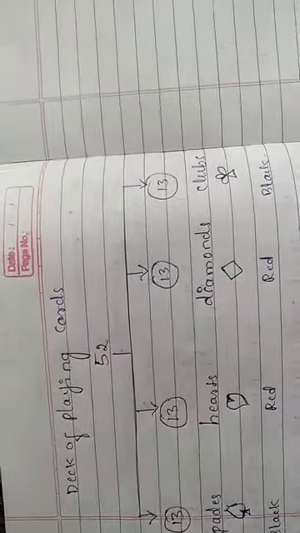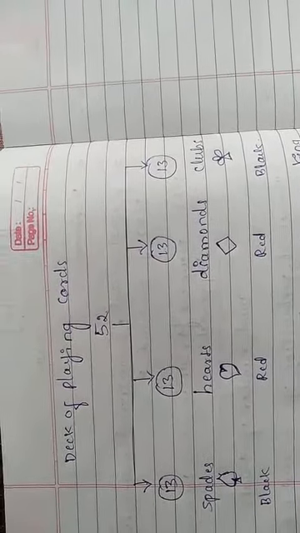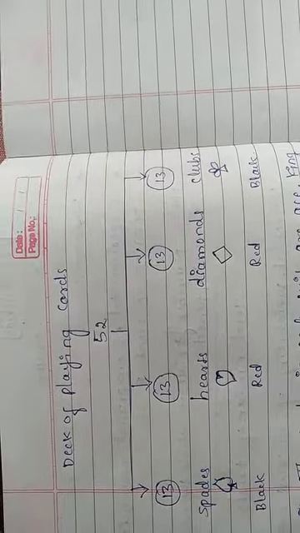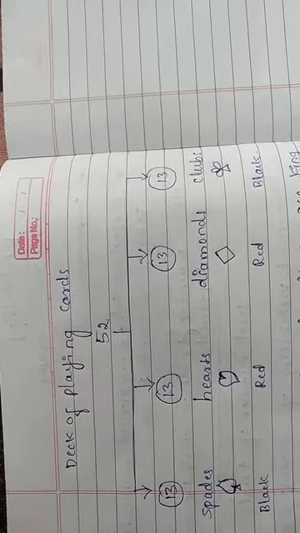So next, I told you yesterday one more point, see one more example about a deck of playing cards. I think you also played this game, a deck of playing cards.